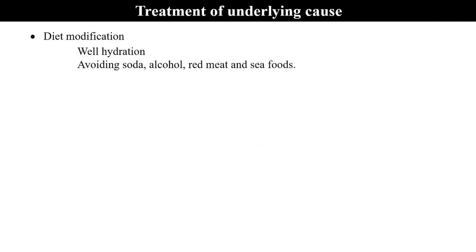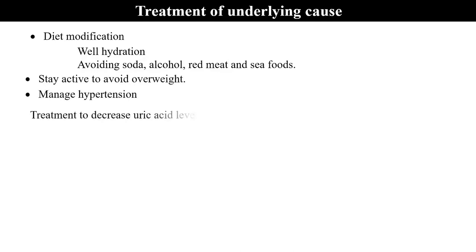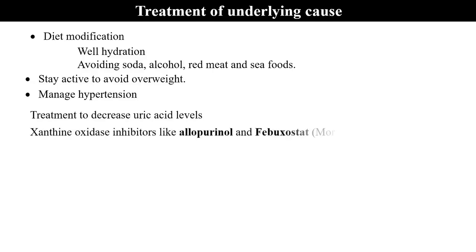Treatment of underlying cause: diet modification, good hydration, avoiding soda, alcohol, red meat and seafoods, stay active to avoid overweight, manage hypertension, treatment to decrease uric acid levels. Xanthine oxidase inhibitors like allopurinol and febuxostat, more selective and more expensive.